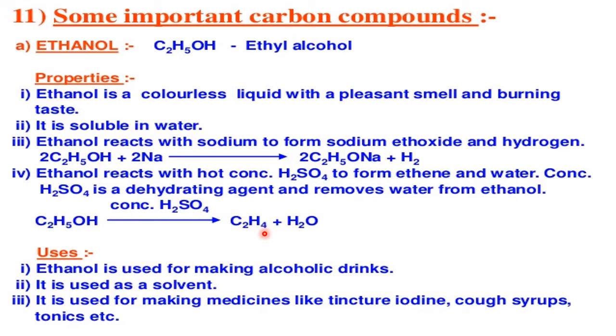See here the role of ethanol. Ethanol is used to prepare ethene in the industry. That's why it is a very useful chemical. Now, uses are many. Some uses we learn in 10th class. One is that ethanol is used for making alcoholic drinks. This I told in the beginning itself. It is used as a solvent.